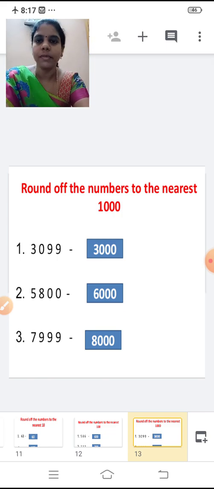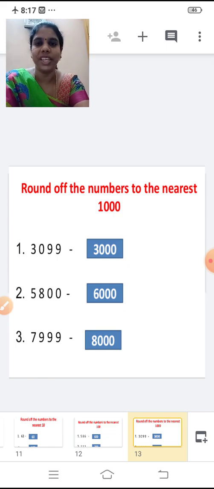Third one, 7999. Now tell me the answer. Yes, it is rounded off to 8000 as the digit at the hundreds place is greater than 5. So 7999 is rounded off to 8000.